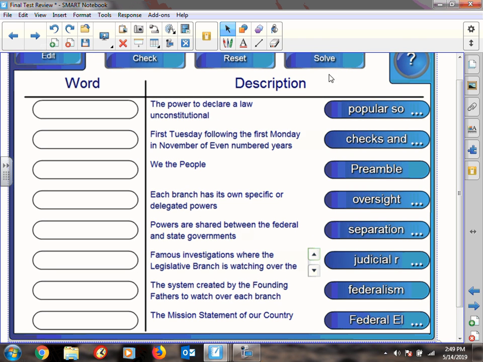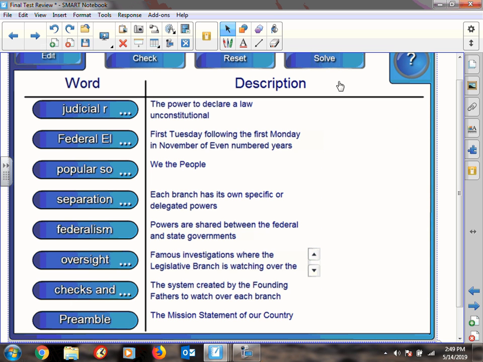All right, if you want to practice for a while, hit pause. Otherwise, here's the solve. Judicial review is the power to declare a law unconstitutional. The federal election is the first Tuesday following the first Monday in November. We the people demonstrate popular sovereignty. Separation of powers is one of the reasons our Constitution has lasted so long. Sharing that power between the federal government and the state governments is called federalism.